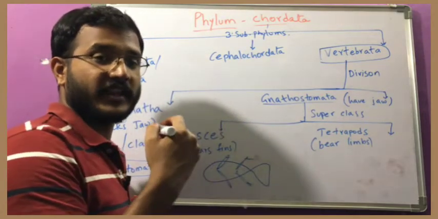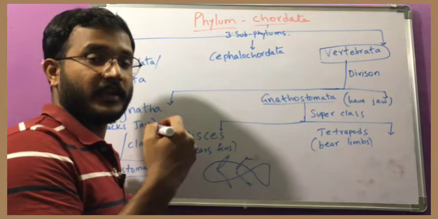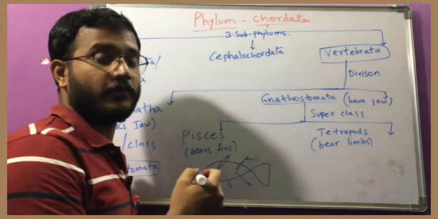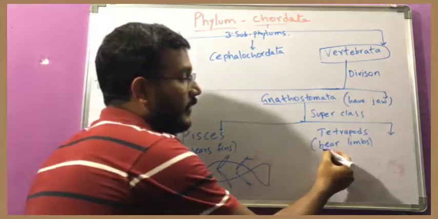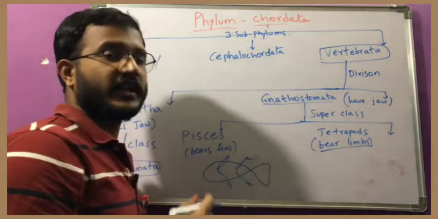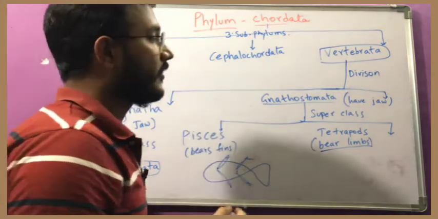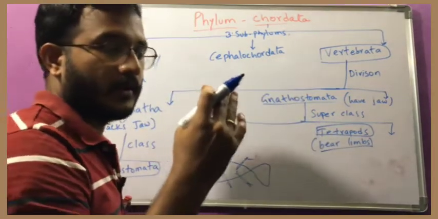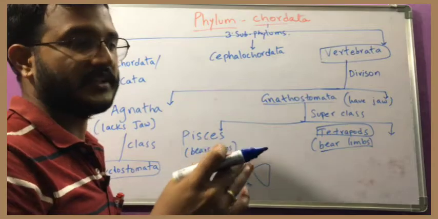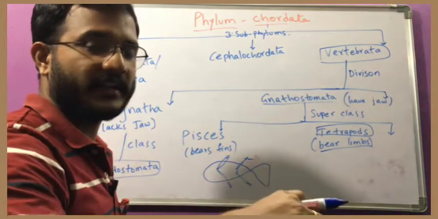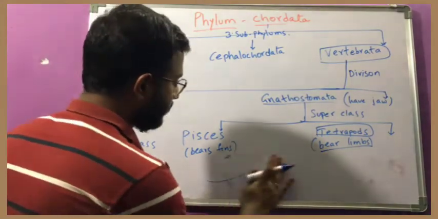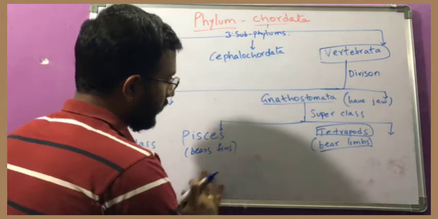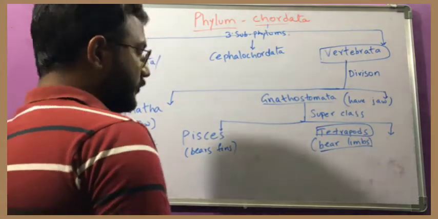They have 4 legs. Reptiles also have 4 legs. So they are having limbs, 4 limbs, hands and legs. So they are called tetrapods. That means they are having 4 limbs, front two and back two. In higher animals like us, 2 hands and 2 legs.